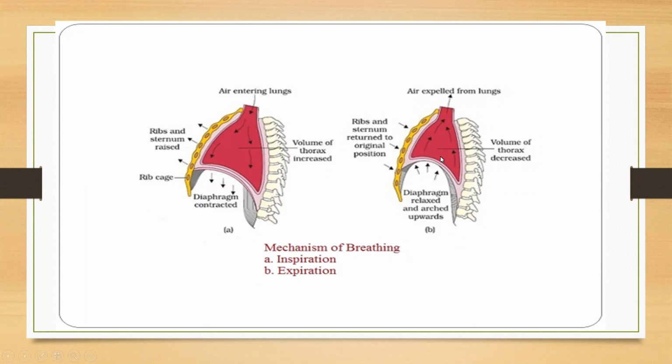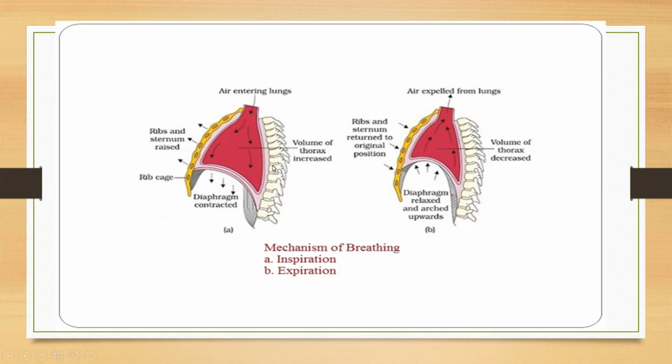To maintain the balance between the pressure of the atmosphere and the pressure of the lungs, what is happening here? The pressure in the lungs is higher, so air will rush out from the lungs. So air will be expelled out from the lungs. This expelling out of air from the lungs is called expiration.